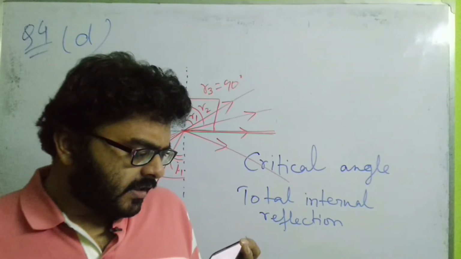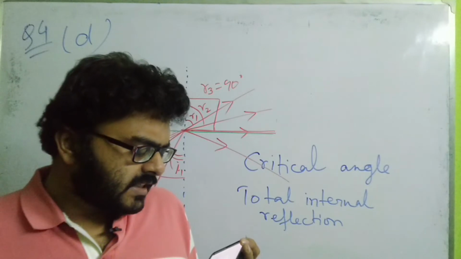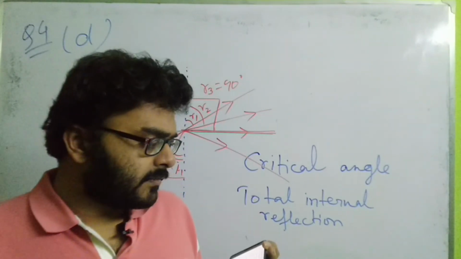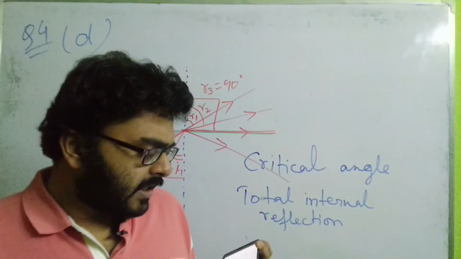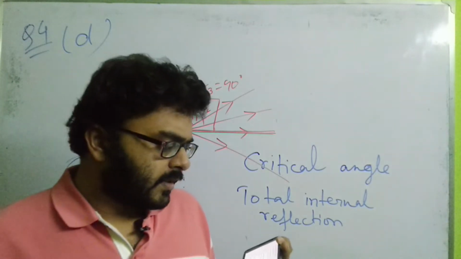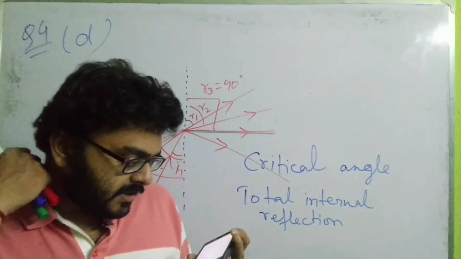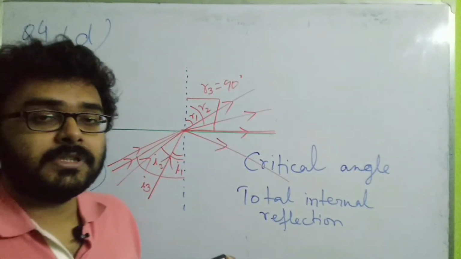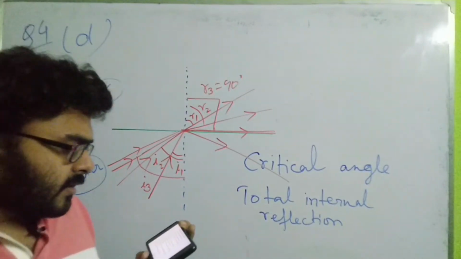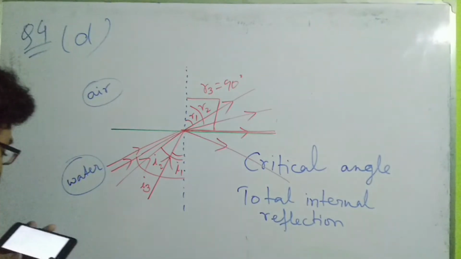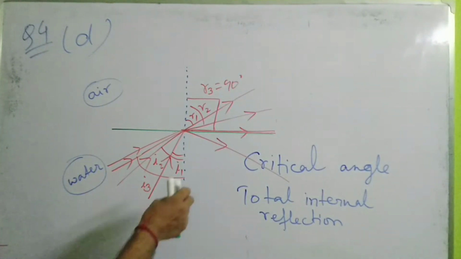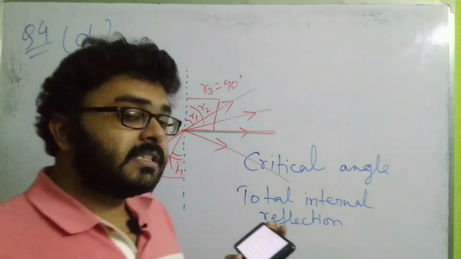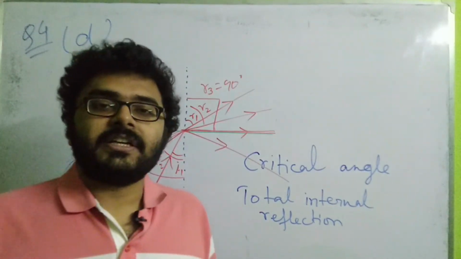So see, actually, when total internal reflection is taking place, from the given options, the correct answers are option 1 and 4. It has been mentioned that reflection does not obey the laws of reflection, so option 3 is not the correct answer. Just a little bit of correction: option 1 and 4 will be the correct answer, because option 1 says it can take place in the optically denser medium than the optically rarer medium, and the fourth option says it can take place only if the angle of incidence in the denser medium is more than the critical angle. Yes, obviously it is okay.